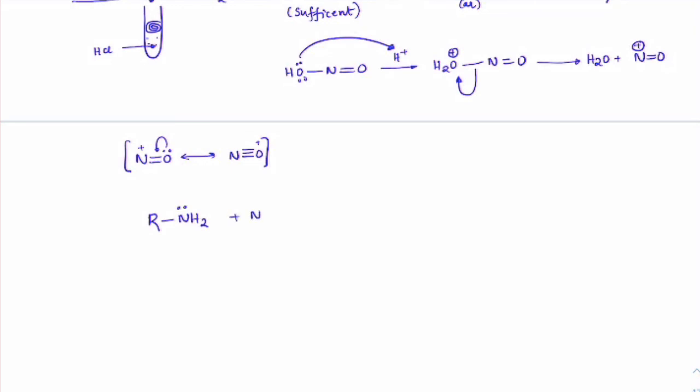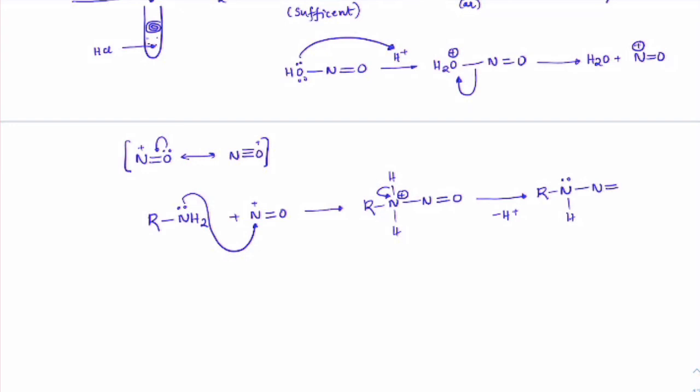The primary amine will identify the electrophile and attack on it as a nucleophile. So we will get R N H and double bond O with positive charge. Since it is in an acidic medium, nitrogen will take away its electron, so we'll get R N lone pair H N double bond O.